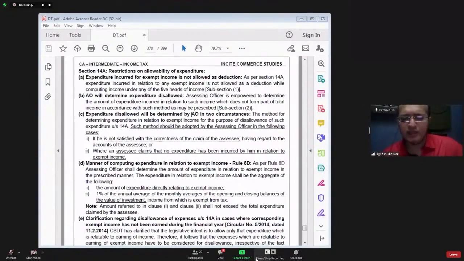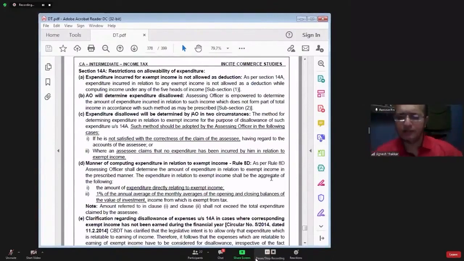For example, I have incurred a traveling expenditure, internet connection expense, depreciation for laptop, other expenses. So for all those incomes which are taxable, if you have incurred some expenditure for earning those incomes, that expenditure can be claimed as deduction while computing the income.